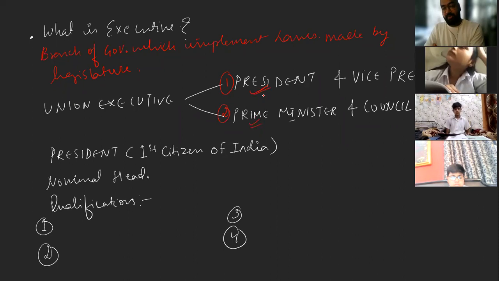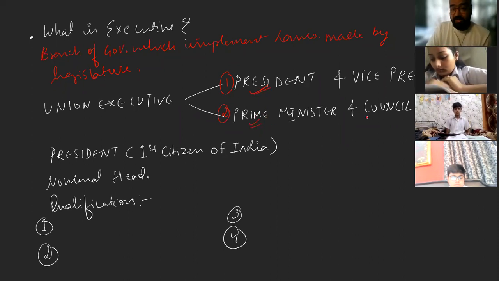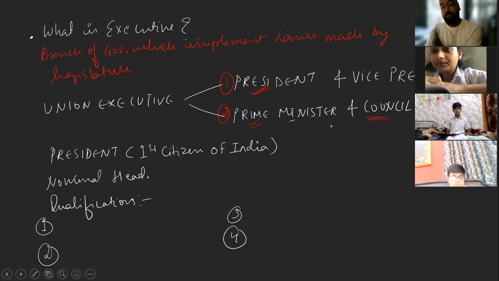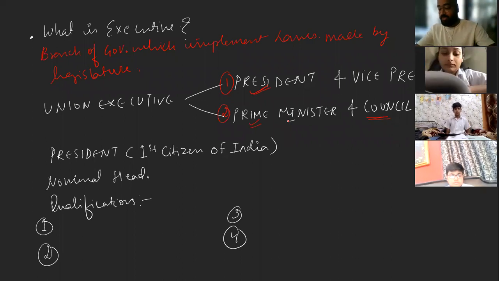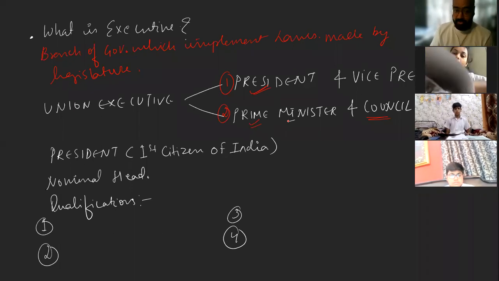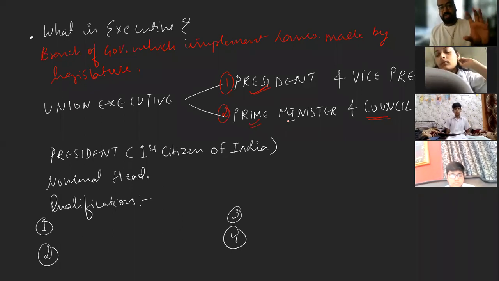And when it becomes a law, it is the prime minister and his council of ministers who implement it through the lower level of ministers, and those ministers through the civil servants like the district magistrates, the IAS officers, the IPS officers. So this is the whole hierarchical process, if you see that, right? So in this chapter, executive, we are first going to learn about the president of India.